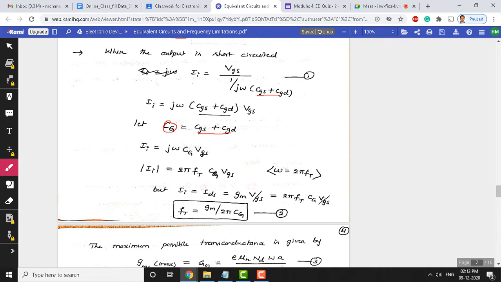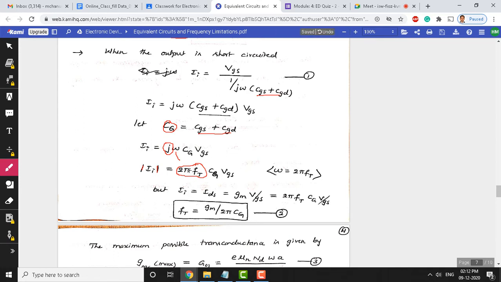To avoid this complex term, you can take the modulus, and the modulus of the input current is 2 pi f t, since omega angular frequency is made equal to 2 pi ft. If you substitute that in place of omega, since the absolute value is taken here, the j term becomes negligible. So, it is 2 pi ft times Cg, total capacitance, times VGS.